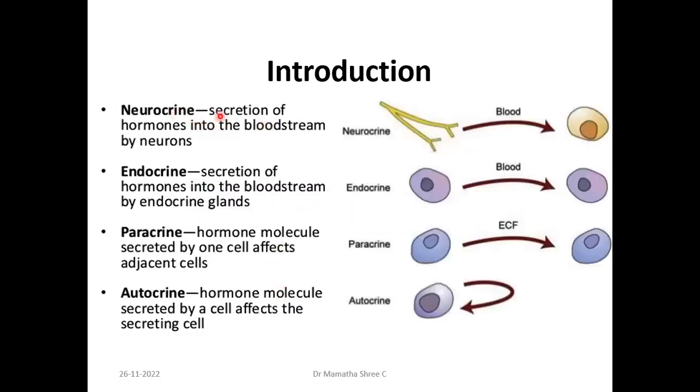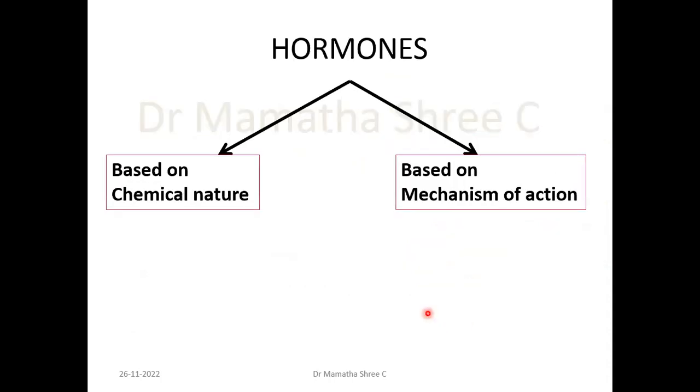So, when I say neurocrine, which is a very easy thing, that is, the chemicals that are secreted at the end of a neuron and released into the bloodstream. That is neurocrine. When the hormones are secreted by an endocrine gland into the bloodstream, that is endocrine. When the hormones are secreted by a cell and act on its adjacent cell, that is called paracrine. When a hormone is secreted by a cell and affects that same secreting cell, it's called autocrine.